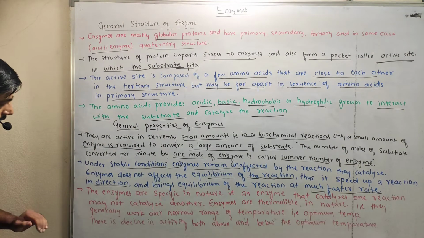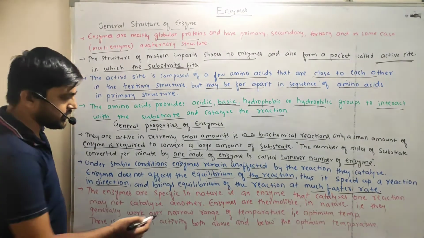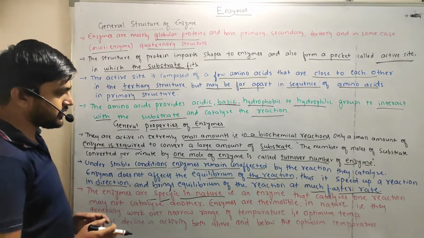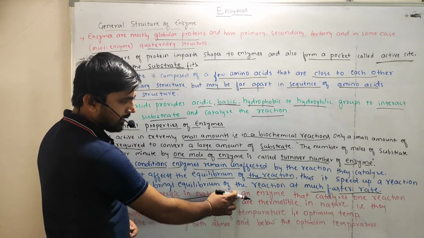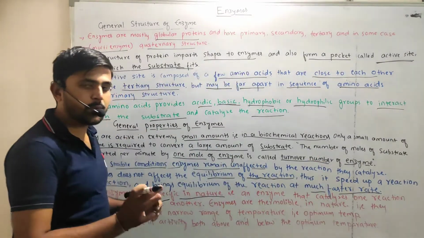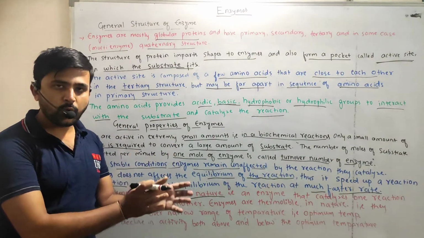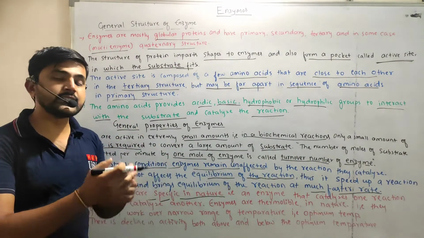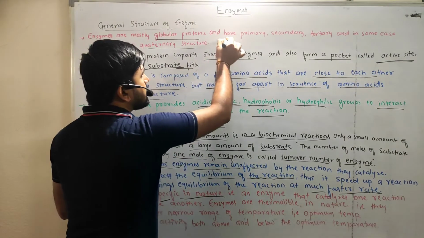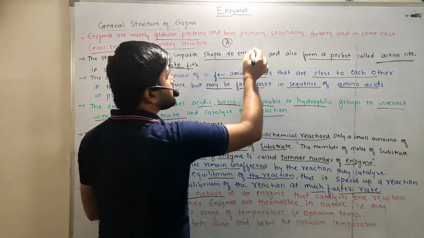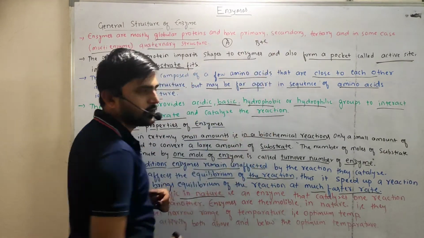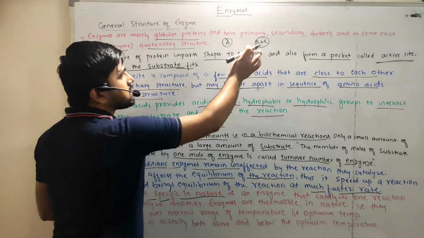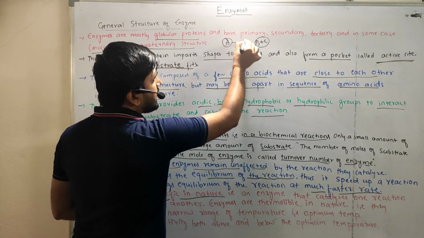The third property is that enzymes are specific in nature. This is also important. An enzyme that catalyzes one reaction will not catalyze another reaction. For example, A is an enzyme catalyzing the reaction B plus C. So this reaction is catalyzed by the enzyme A.